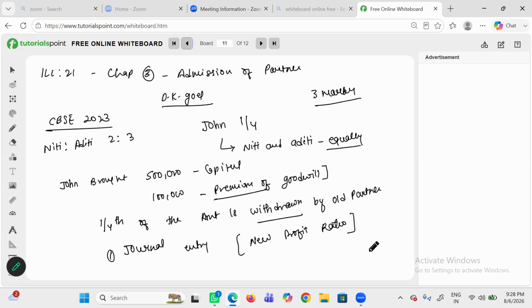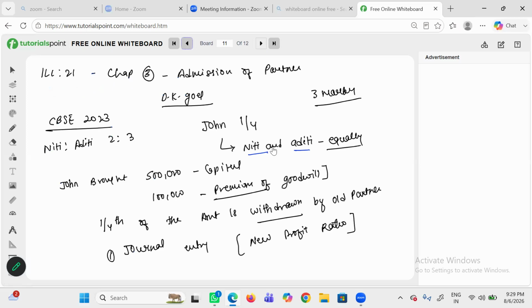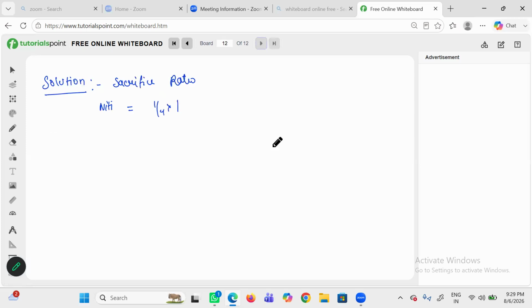For that, it is given that John will acquire equally from Niti and Aditi. So first we will find out how much Niti and Aditi sacrificed. Sacrificing ratio of Niti and Aditi: Niti sacrificed half of 1/4 and Aditi also sacrificed the same, that is 1/4 into 1/2. So our sacrificing ratio is 1/8 and 1/8, which means it is equal, of course.